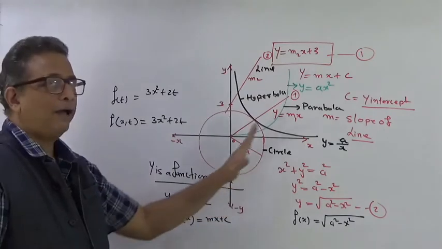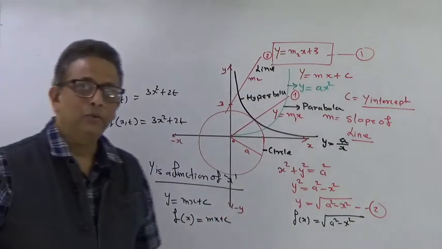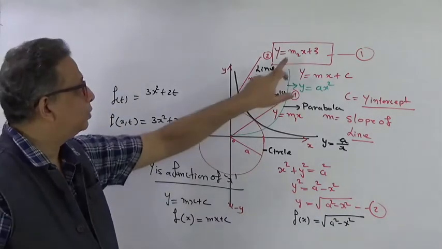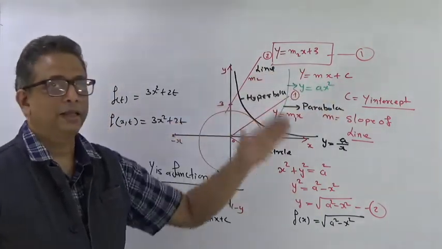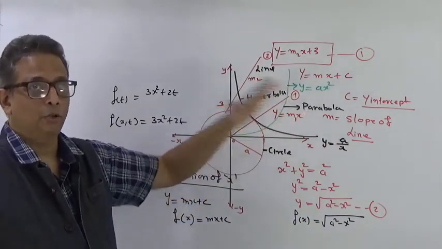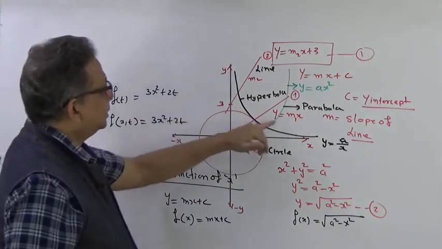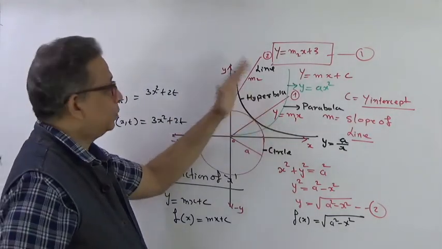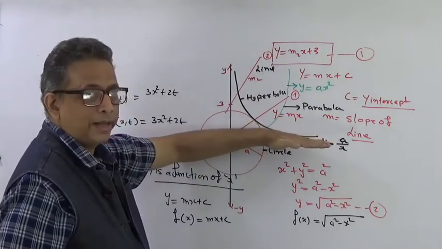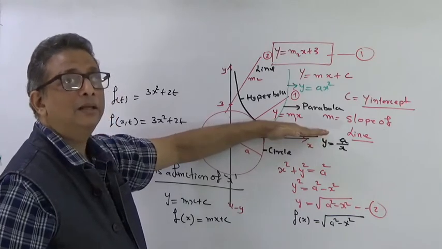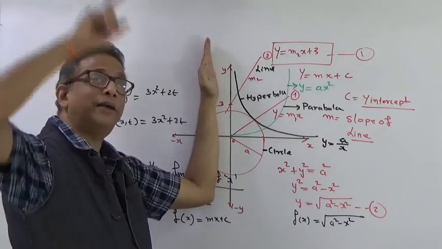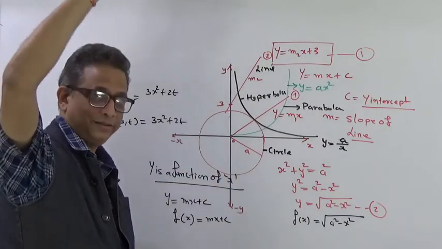As you can see, I have just represented and explained to you the equations of graphs which we are going to use, and the meaning of these values of m and c. c is the y-intercept, m is the slope of that line, how steep the slope is, right? This is having slope m1, this is having slope m2. Now this is a very steep slope and this is a zero slope. So when the line is parallel to the x-axis, m will be 0. When the line is perpendicular to the x-axis, m is infinite. The slope is infinite, right?